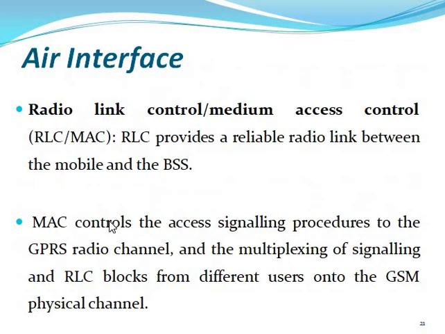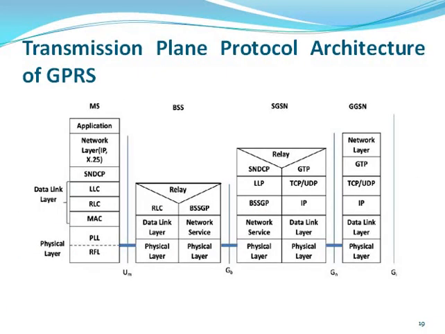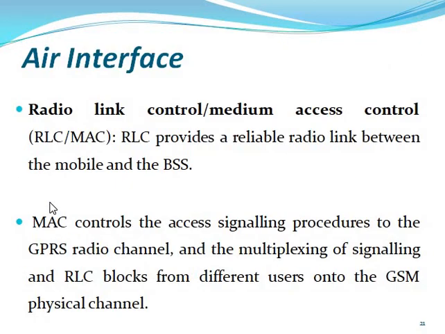Now we can start with the air interface. In the air interface we can discuss the radio link control and medium access control. You can see that here. The radio link control and medium access control are in the data link layer.